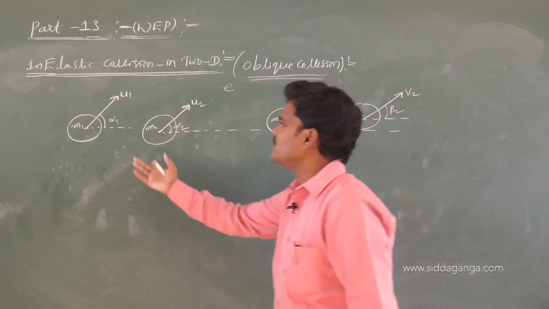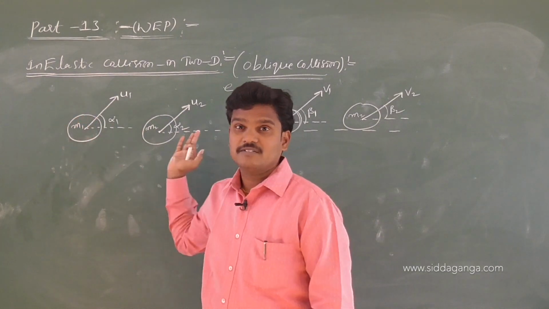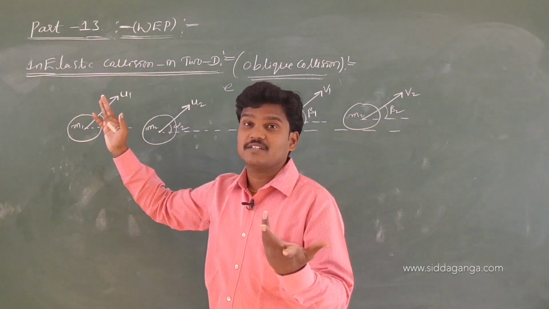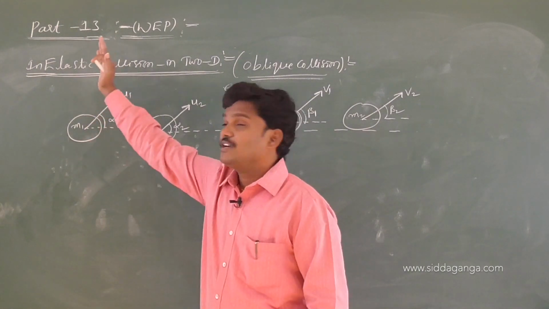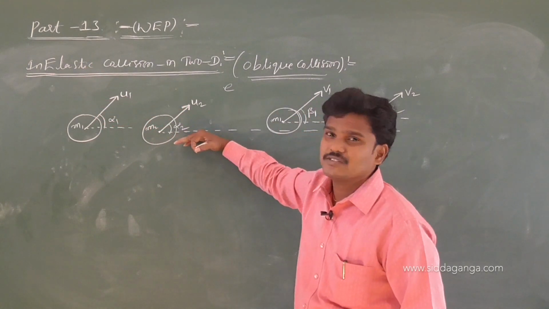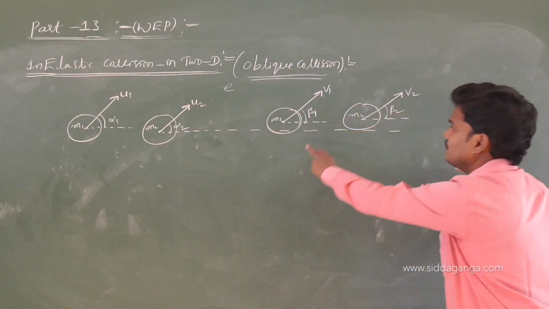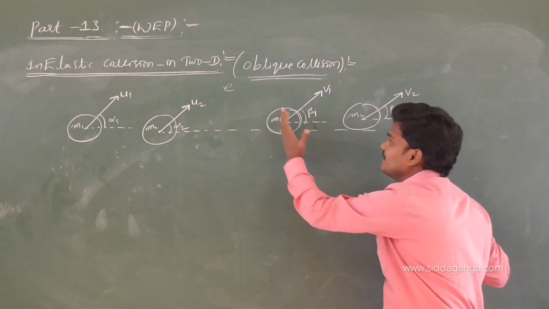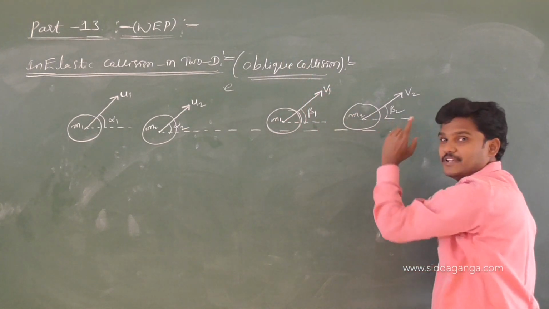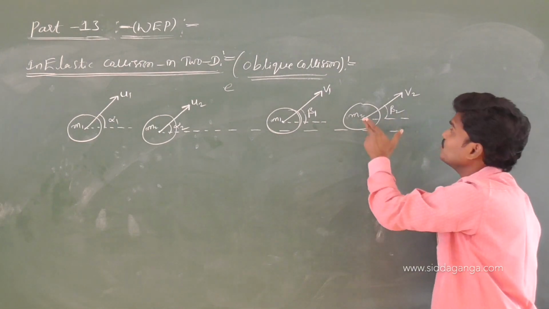Okay, now see, these are complicated things. If you resolve the components, along the axis M1 U1 cos alpha 1, along the tangential axis, nothing but the perpendicular or normal axis, M1 U1 sin alpha 1, M2 U2 cos alpha 2, M2 U2 sin alpha 2, and after the collision M1 V1 cos beta 1, M1 V1 sin beta 1, M2 V2 cos beta 2, M2 V2 sin beta 2.